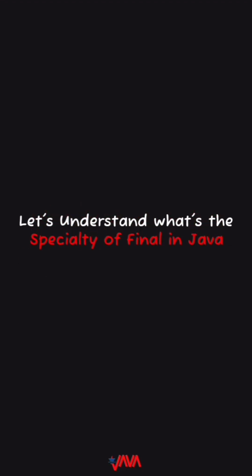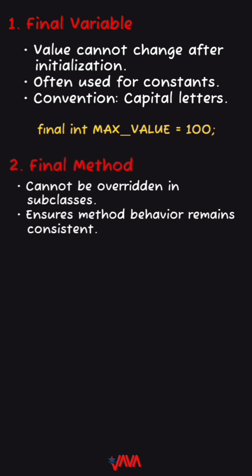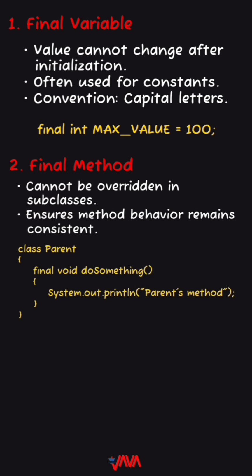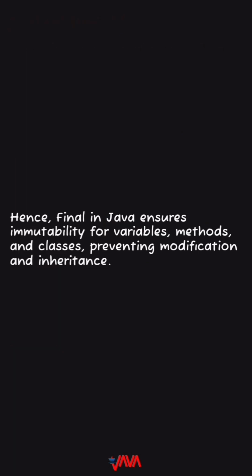Let's understand what's the specialty of final in Java. First, final variable, whose value cannot change after initialization. Often used for constants. Convention: capital letters. Second, final method, which cannot be overridden in subclasses. Ensures method behavior remains consistent. Third, final class, which cannot be extended. Protects class integrity. Example, String class. Hence, final in Java ensures immutability for variables, methods, and classes, preventing modification and inheritance.